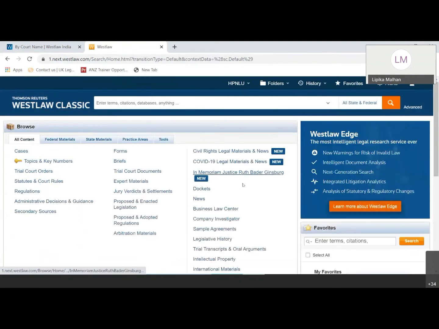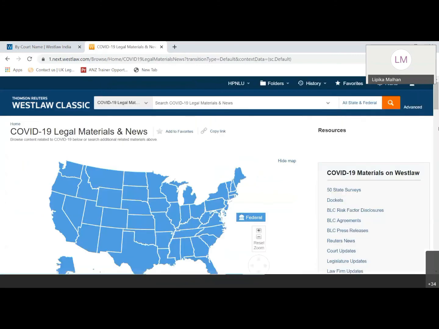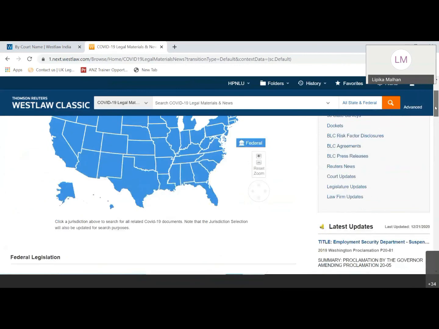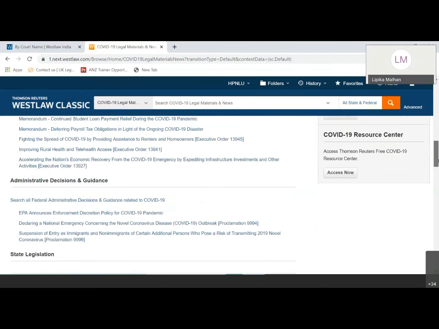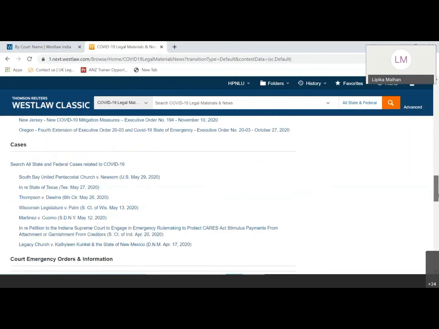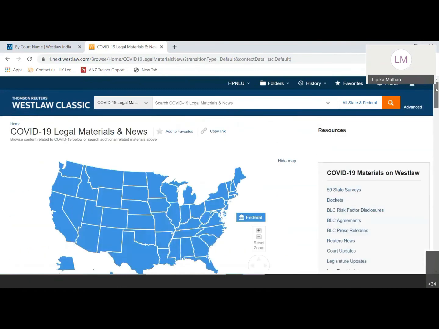And also there are a couple of newly introduced sections which you can find here. Any new topic which has come up will have a new section given on the home page. Right now we have the civil rights legal material, COVID-19 legal material and news, and so on and so forth. Now, if you want to look at a particular topic, say for example, COVID-19 legal materials, this is for all US and this is updated on a daily basis. You can find different legislation, presidential proclamations, cases, state executive orders, everything related to COVID over here under one roof. So this is a new section which you can see here.